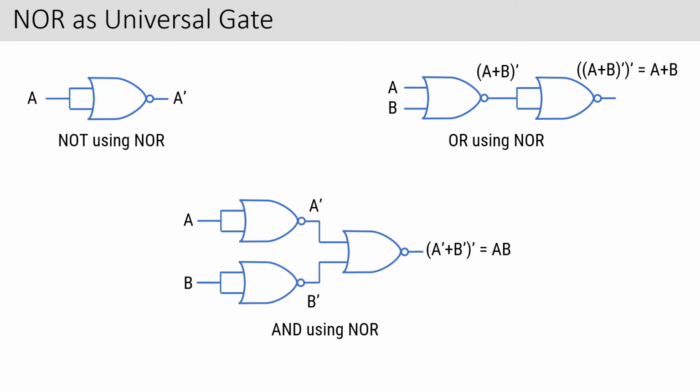And see, three NOR gates are used, and we are getting the combination for an AND gate. Okay, now let me explain this in a little more detail.